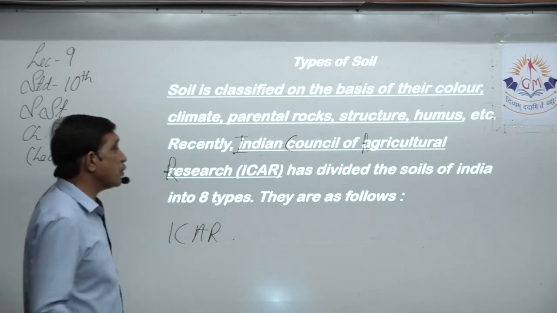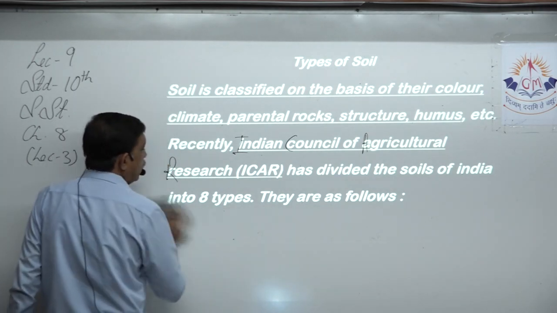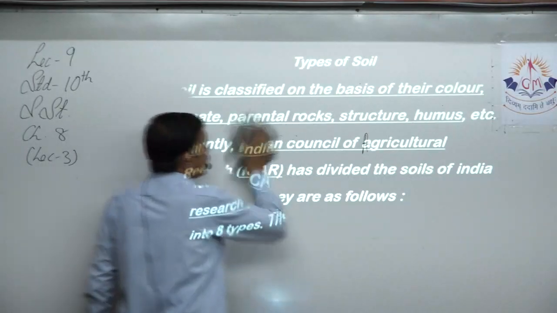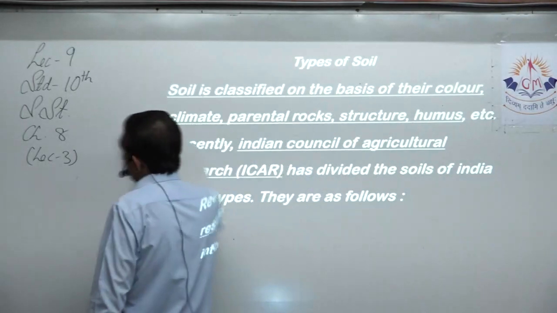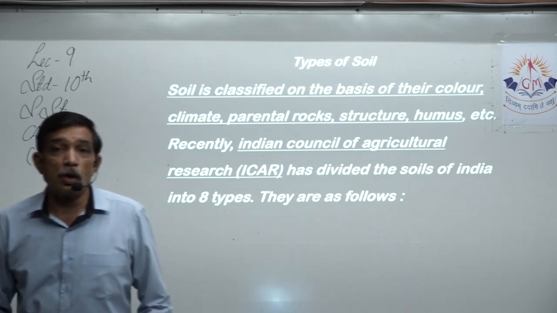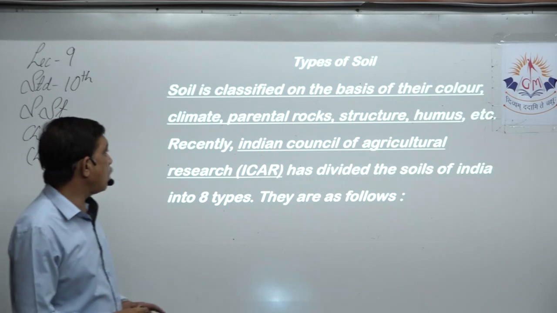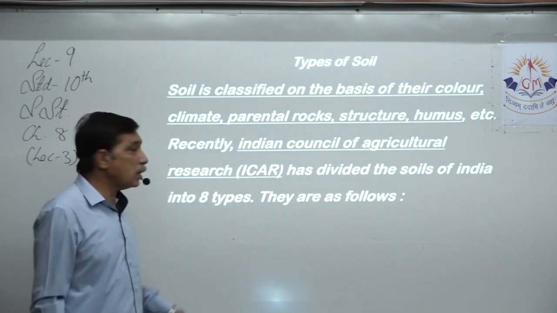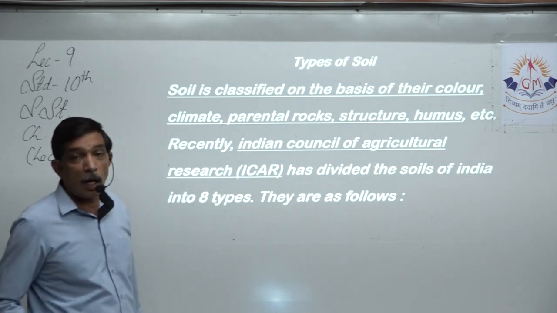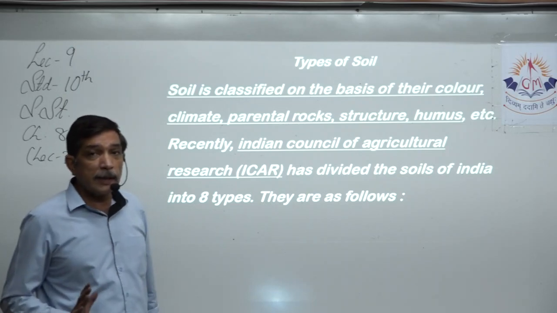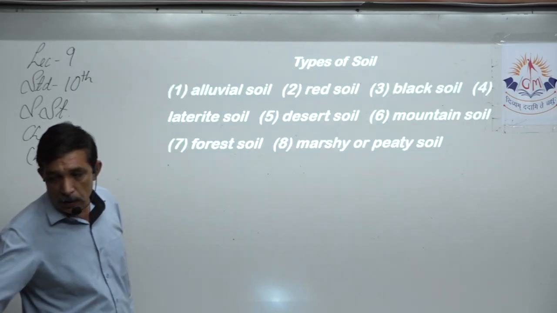There are 8 types of soil available in India. Although it is international, you should have an agency or authority to stamp it, right? So ICAR, the Indian Council of Agricultural Research, has divided soils of India. How many types of soils are there in India? 8 types. Now let us see which are they.